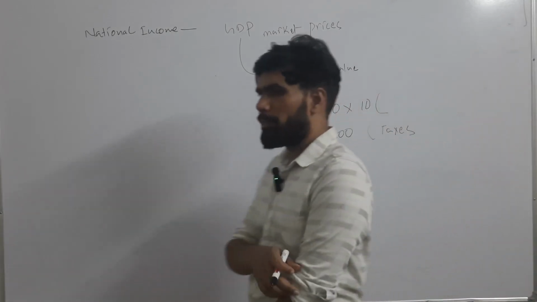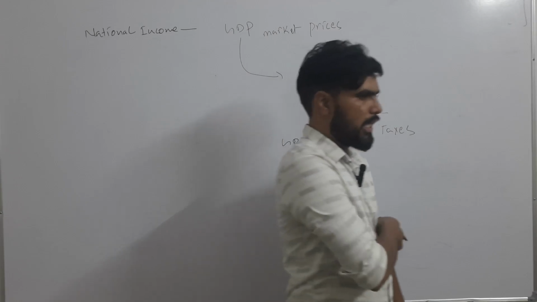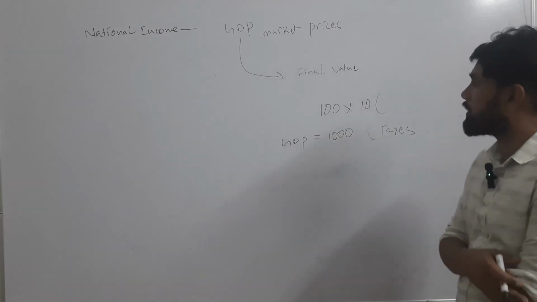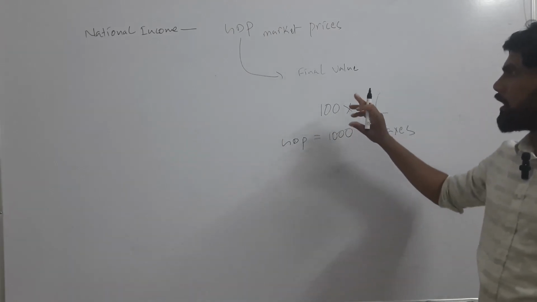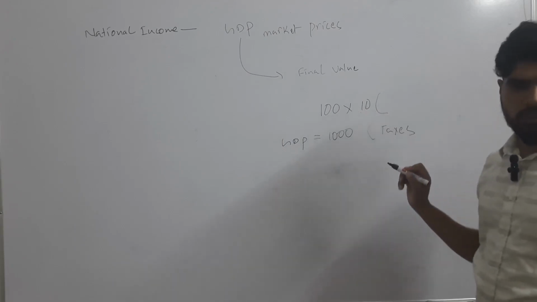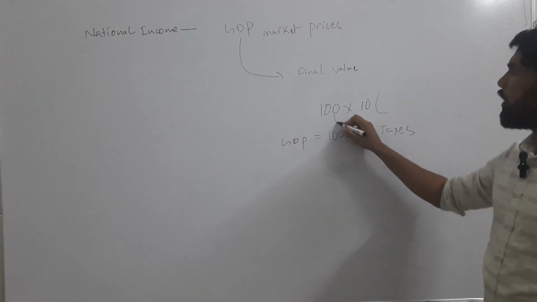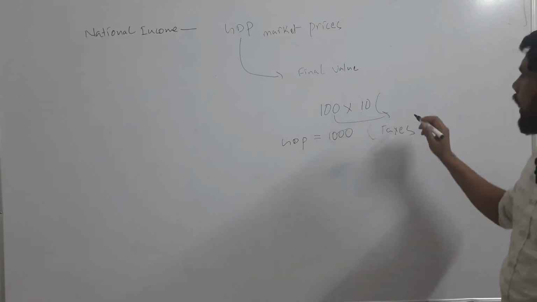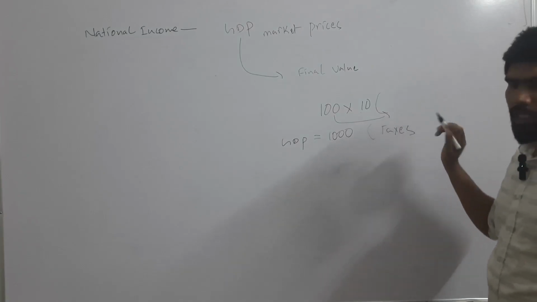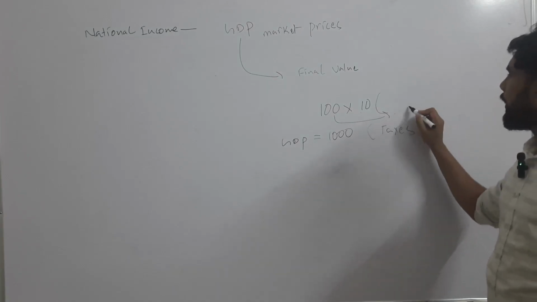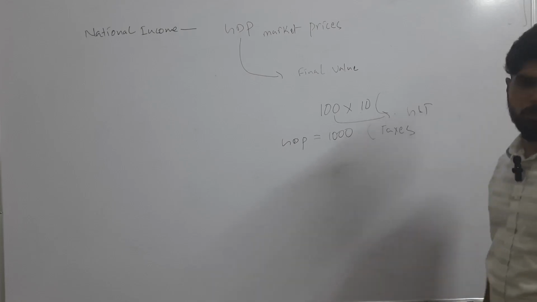At present, the predominant tax is GST, that is indirect tax. Before these shirts are purchased by me, along with the actual price of these shirts, I have to pay GST.